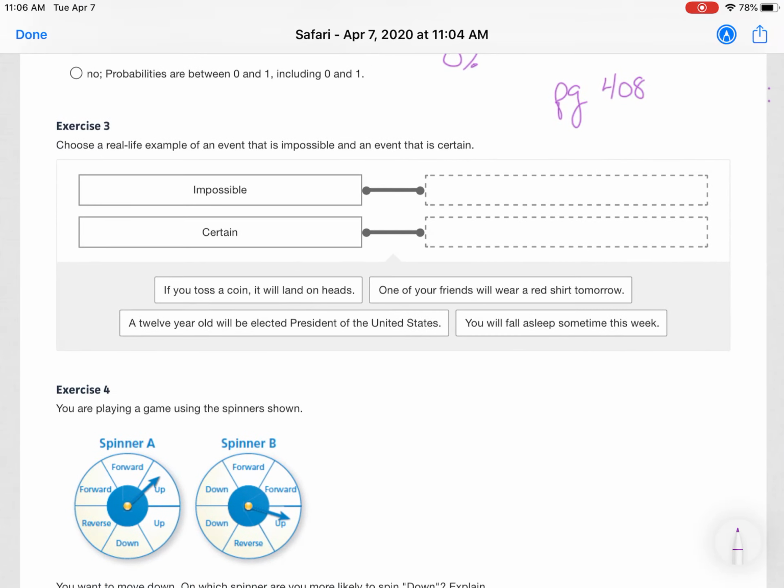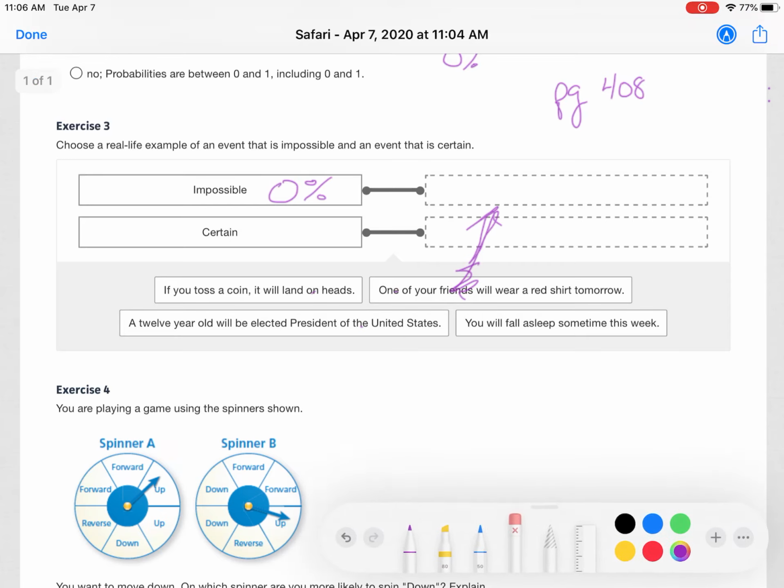Exercise 3. Choose a real-life example of an event that is impossible and an event that is certain. So again, we're looking at page 408 or in your notes from Friday. And impossible means it has a 0% chance of happening. It will not happen. There is no chance at all. So you're going to pick one of these 4 things and drag it up there, depending on which one you think cannot happen.